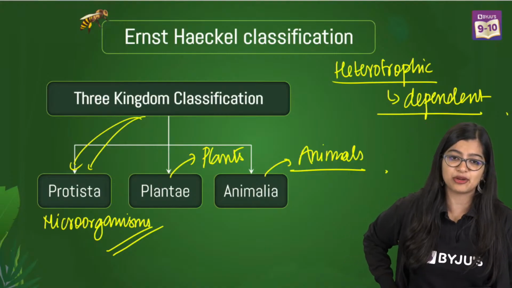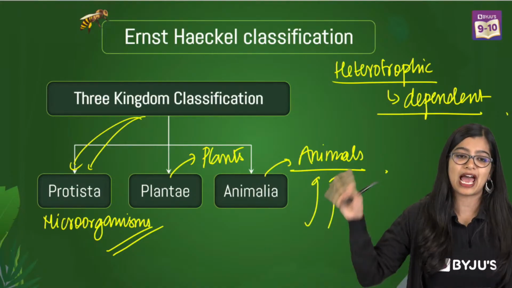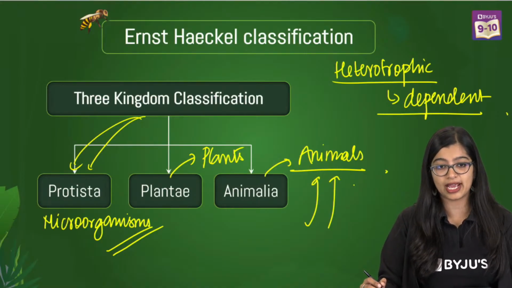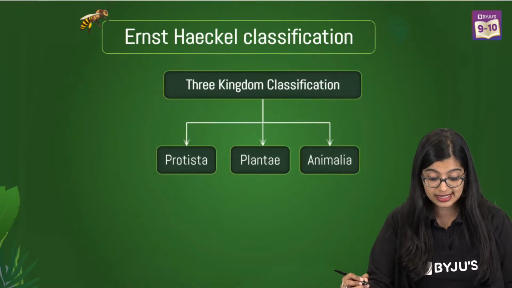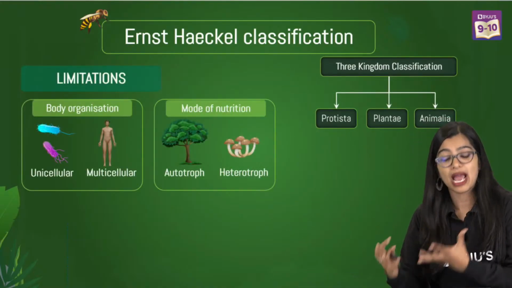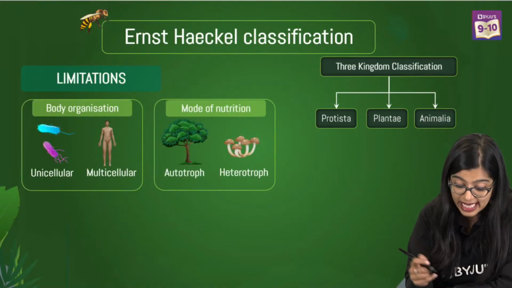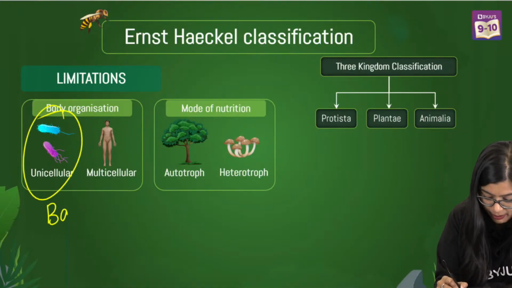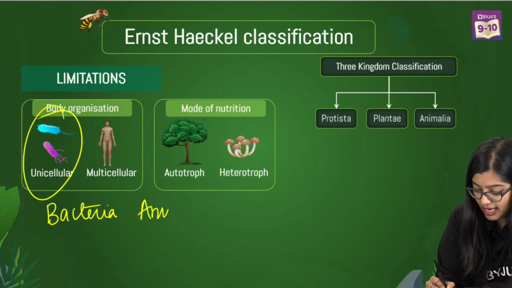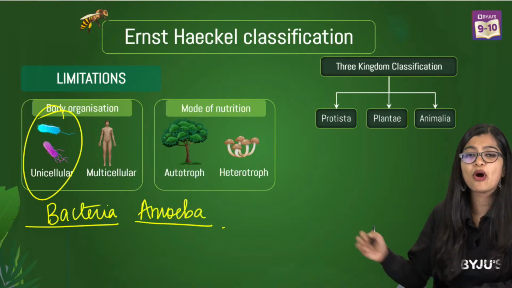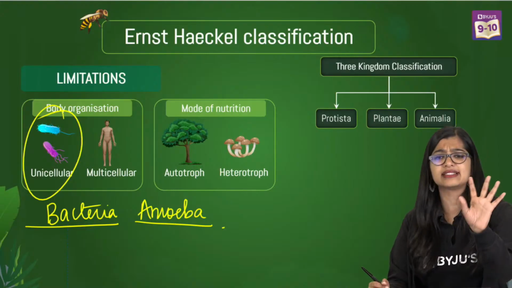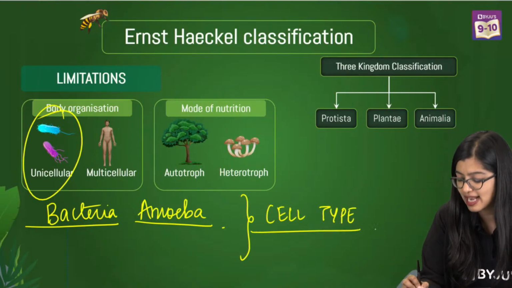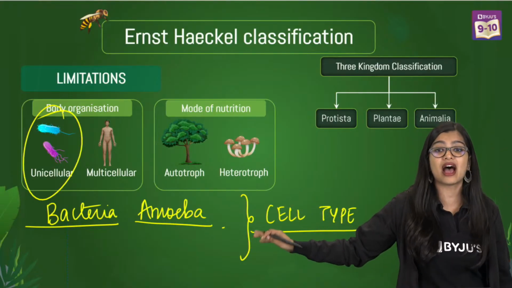Ma'am, where are water birds and animals? All water birds and animals are now in animals only. All of them have gone there. Okay. Everybody's like, ma'am, fungi, fungi, fungi. Yes. Now if you see, in microorganisms, some of them are algae. Exactly. We have some unicellular algae also. And we know that there are bacteria and organisms like amoeba. Now, can you tell me one point of difference between bacteria and amoeba? Very simple, based on their cell type. So, based on what kind of cell they have, can you tell me the difference between bacteria and amoeba?